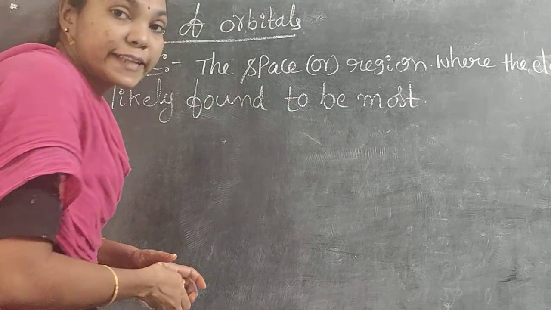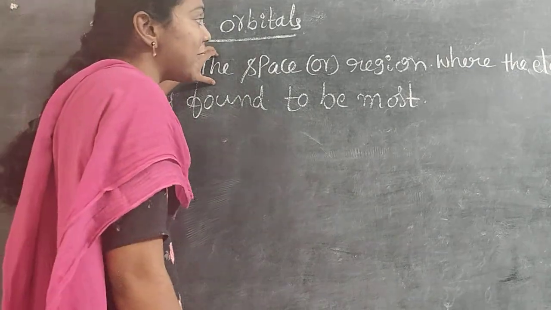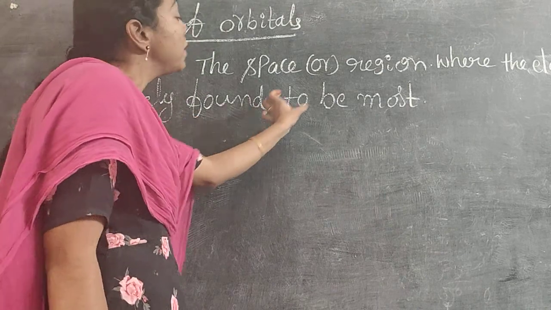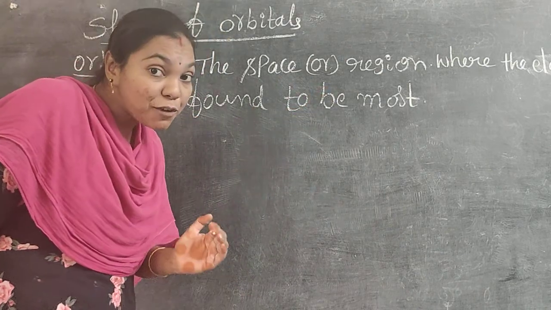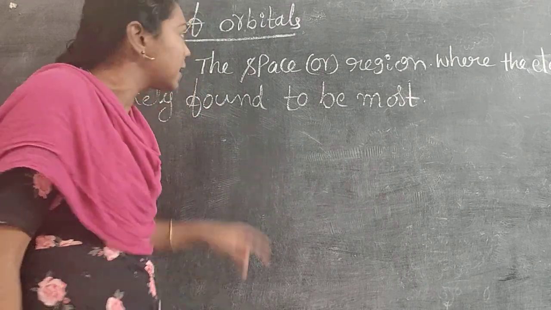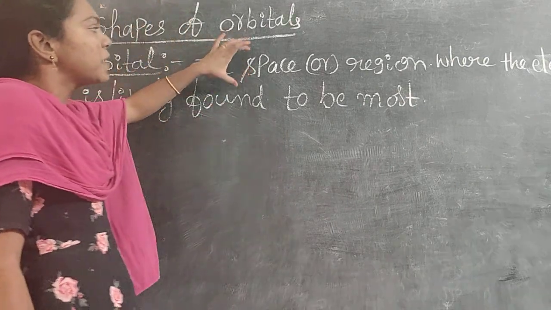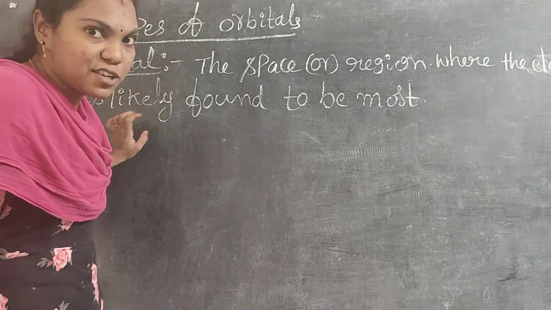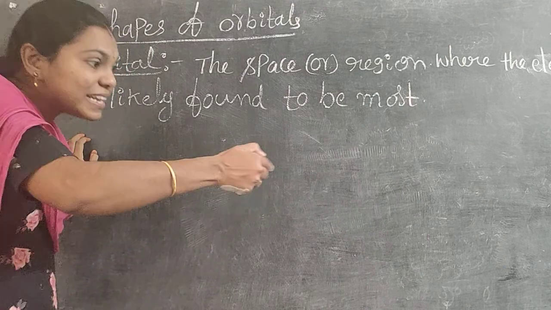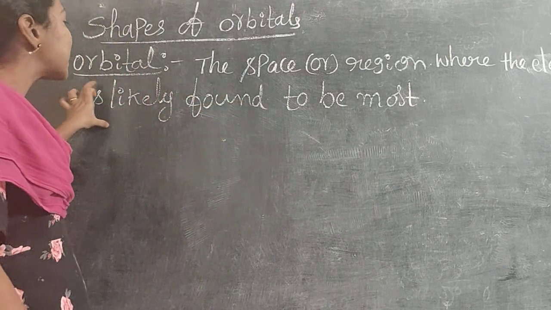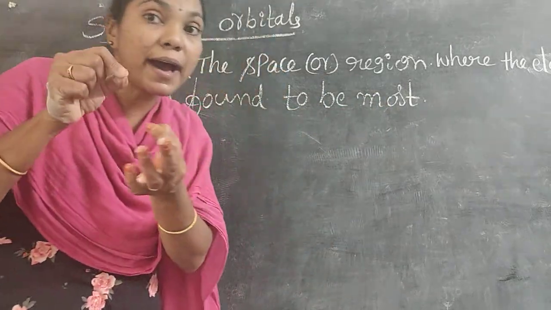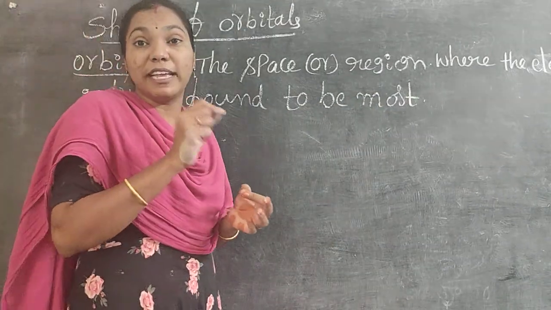Simply, what is meant by an orbital means the space or region where the electron is likely to be found the most. The probability of finding the electron is more in that space or region, and it is called an orbital. In a simple way, I will give the definition for an orbital: the space, meaning the place or region, where the electron is likely to be found the most, meaning the part where the electron probability is more.